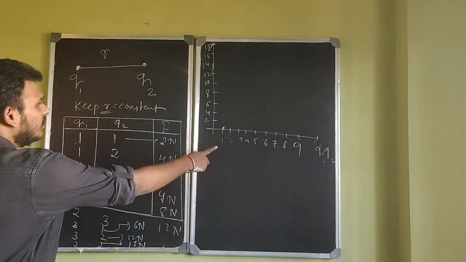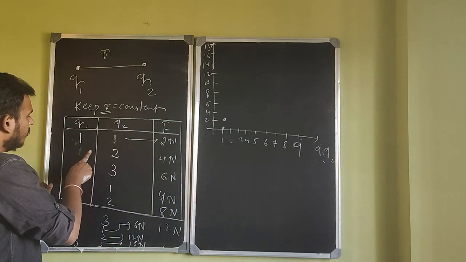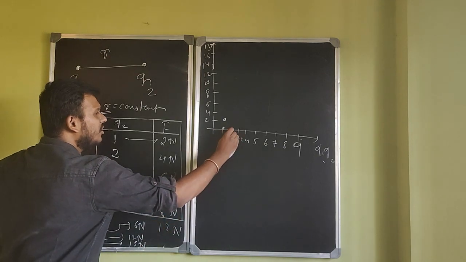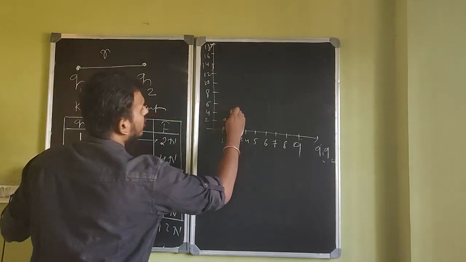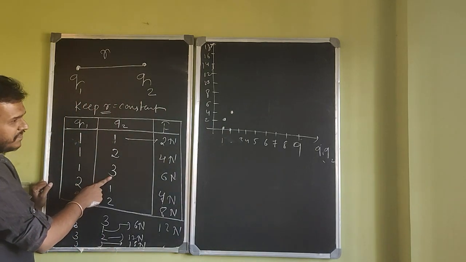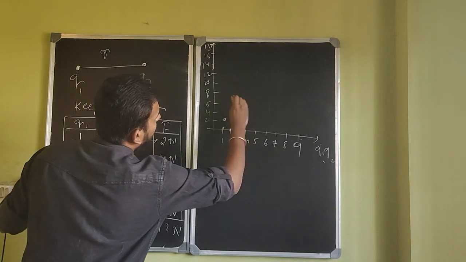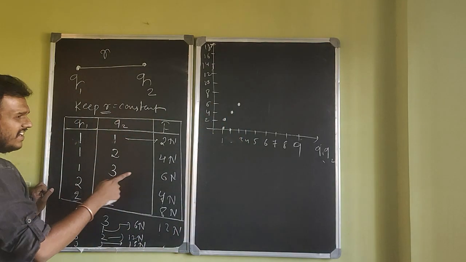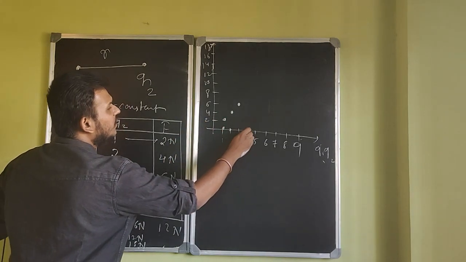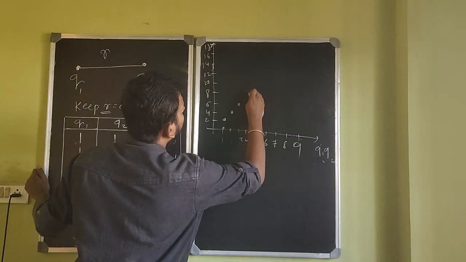Let me plot a graph. So 1 into 1 is 1, and the force is 2. When it is 1 into 2, 1 into 2 is 2, right? So for Q1 into Q2 of 2, the force you're getting is 4 Newton. Okay, continue. For 1 into 3, that's 3. For a 3, you're getting a force of 6 Newton. Continue. For 2 into 1 is again like 2. It is this point. 2 into 2 is 4. So for 4, you're getting 8 Newton. So 4 is giving me 8 Newtons.